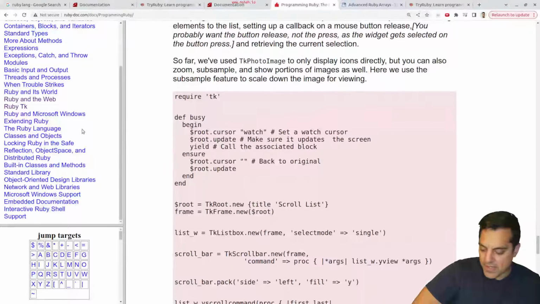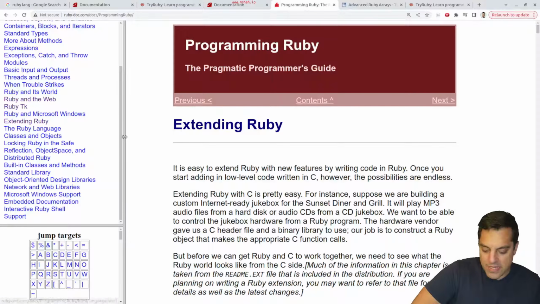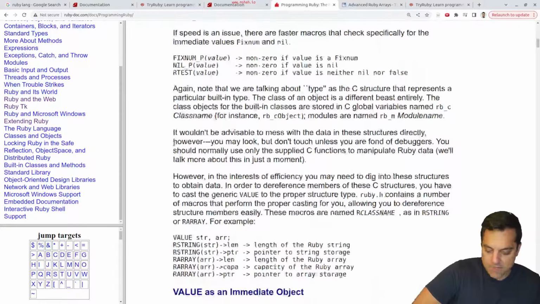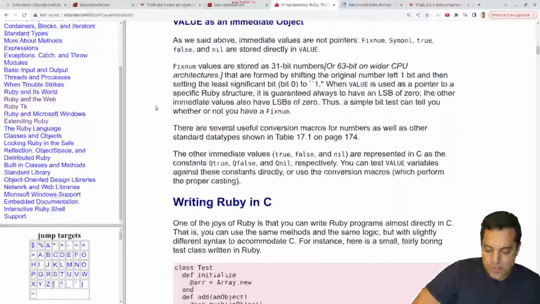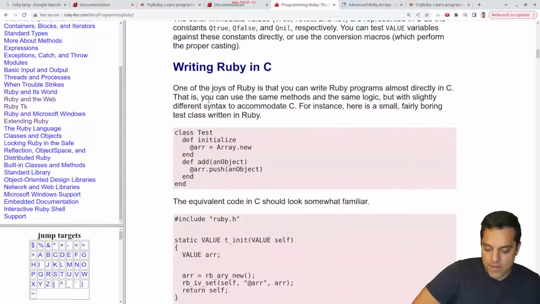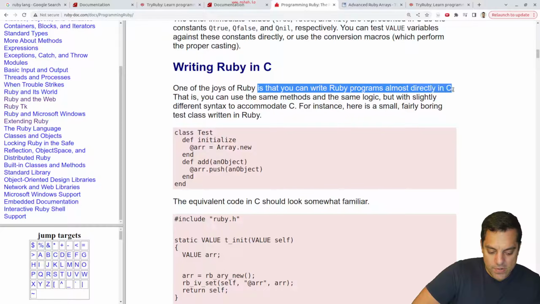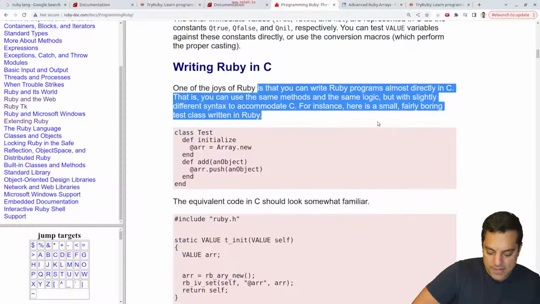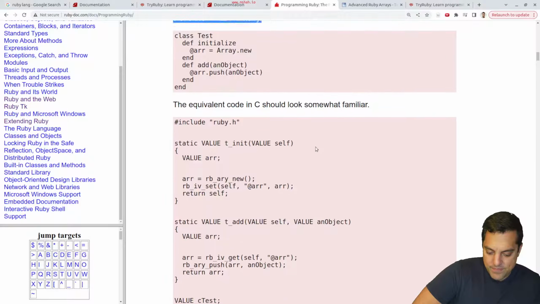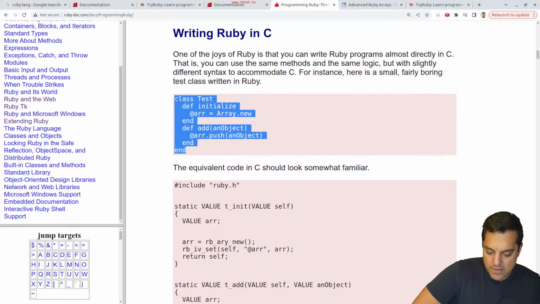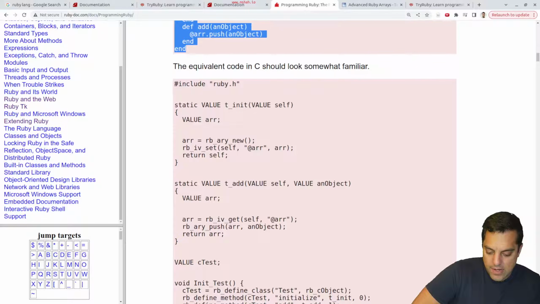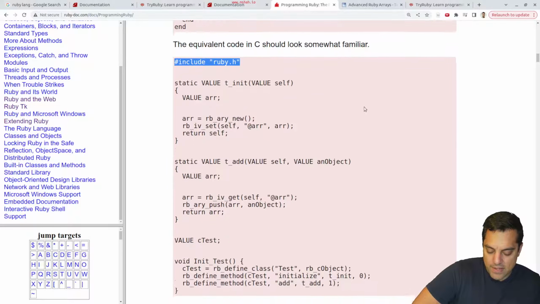Let's see, extending Ruby with the C programming language. A few interesting things here. Okay, writing Ruby in C. You can write Ruby programs almost directly in C. That is, you can use the same method, same logic, but with slightly different syntax. Interesting. So if I want to write this code, I've got a Ruby header that I can set up here.